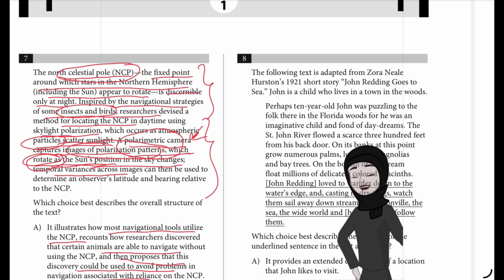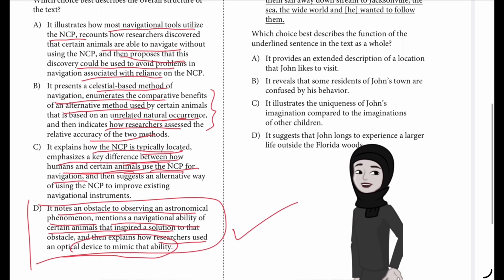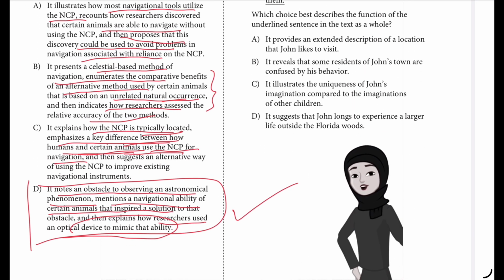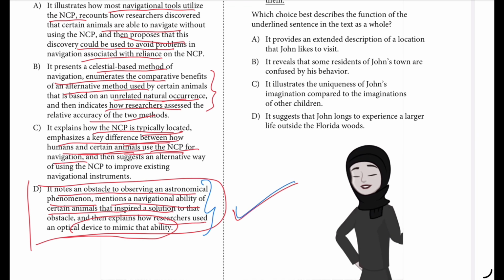The text then indicates that the researchers mimicked the insects' and birds' polarized light visualization capabilities using a polarimetric camera. Thus, the text notes an obstacle to observing an astronomical phenomenon, mentions a navigational ability of certain animals that inspired a solution to that obstacle, and then explains how researchers used an optical device to mimic that ability. So this is the best answer. The rest don't have it.